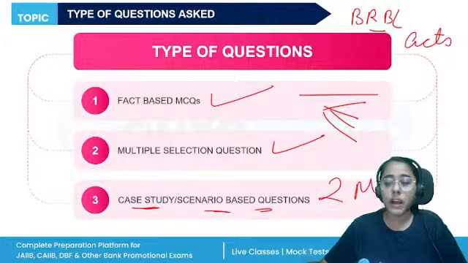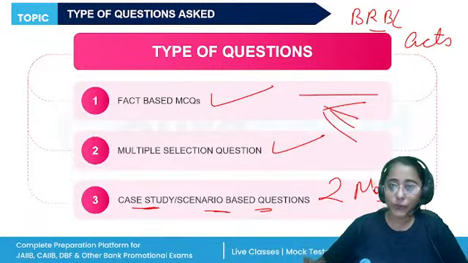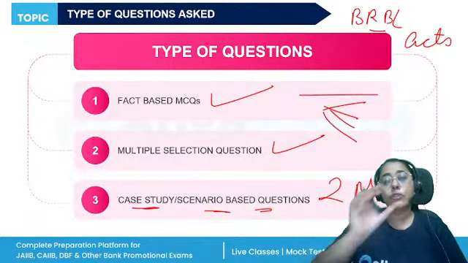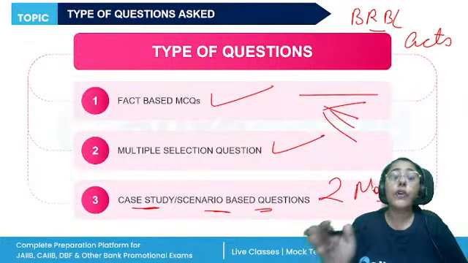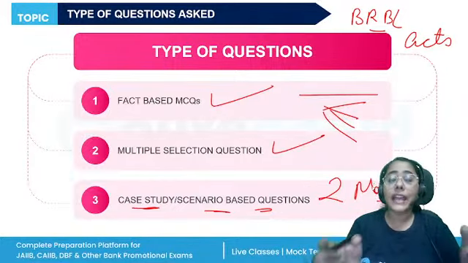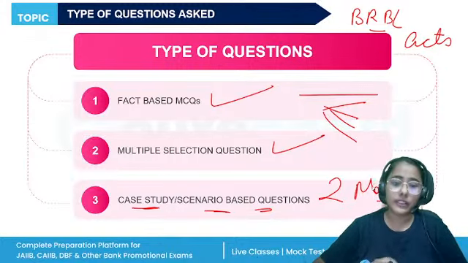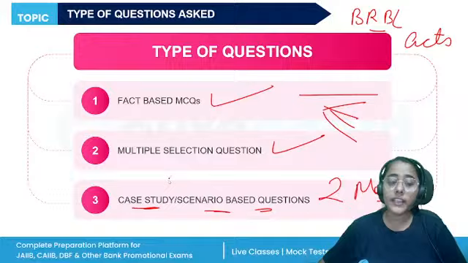These are 2 mark questions in which rather than directly asking you about the provision of the act, the institute gives you a scenario. You need to understand what the scenario is, what it is asking, and then you will be able to answer. Based on the scenario, the question is asked. So, fact based questions are there, multiple selection questions are there, and case study.